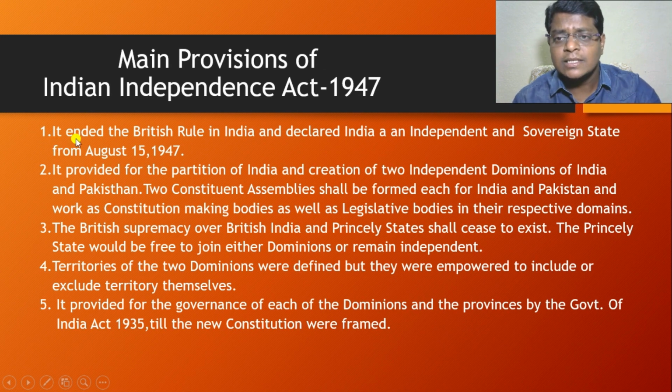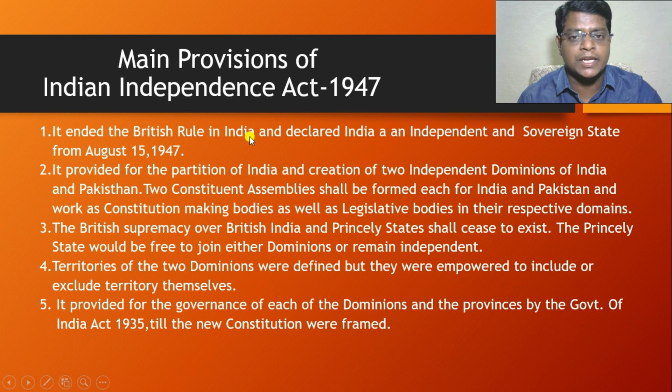So this act ended the British rule in India. At the same time, it declared India as an independent and sovereign state from August 15th, 1947. So from August 15th, 1947, India was declared an independent and sovereign state.